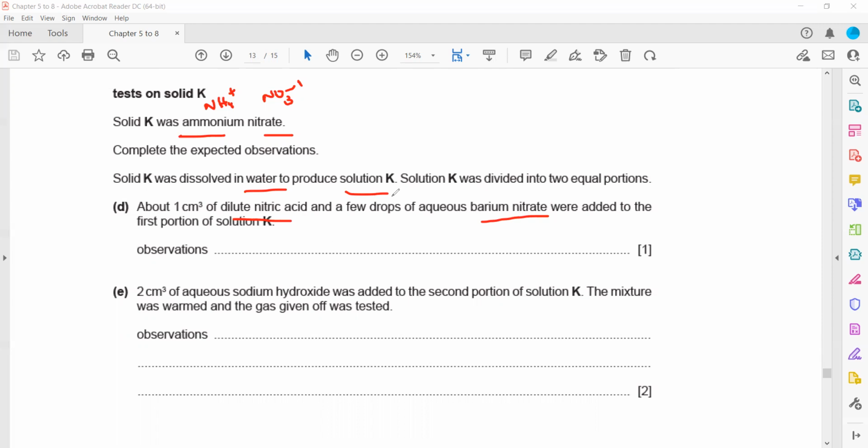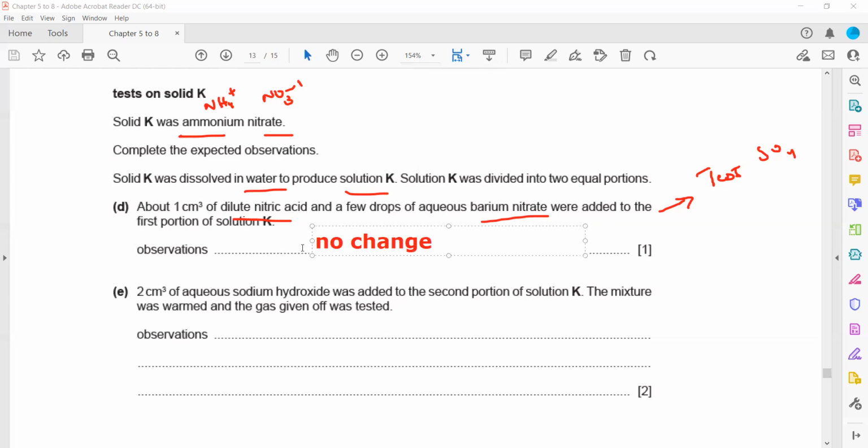So what will happen? Basically nitric acid followed by barium nitrate is a test for sulfate ion, but there is no sulfate or carbonate here, so it does not give a positive result. So we will mention there will be no visible change or no reaction, because this is a test for sulfate, not for nitrate ions. So no change, no visible change, or no reaction, you can also mention.